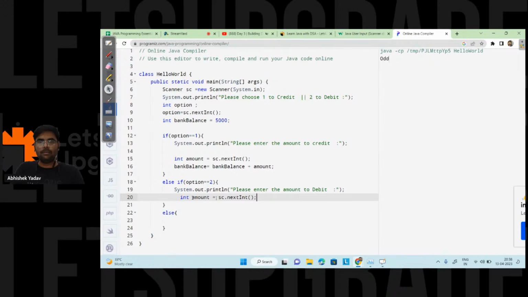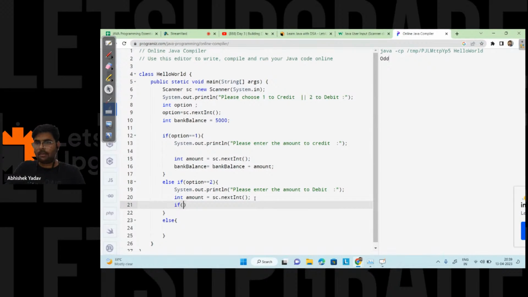And after taking input from the user, I will check if the amount is greater than the bank balance, then I have to print insufficient fund.